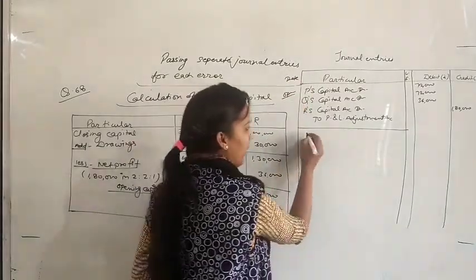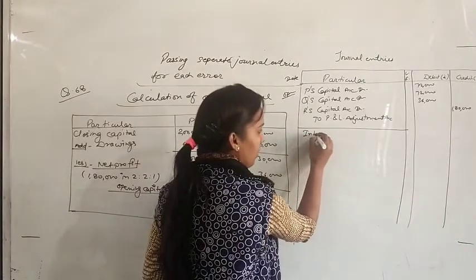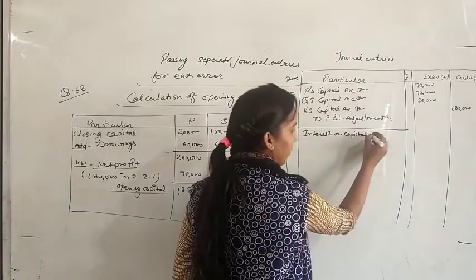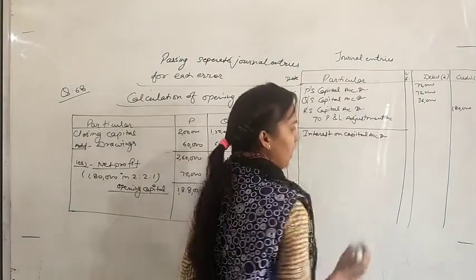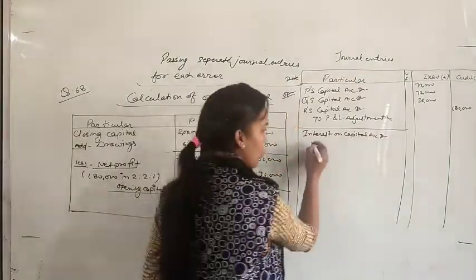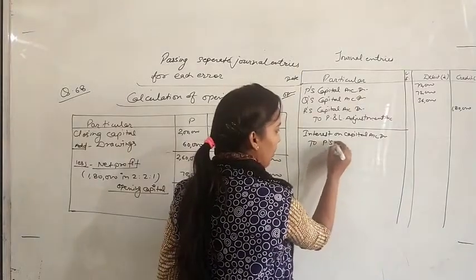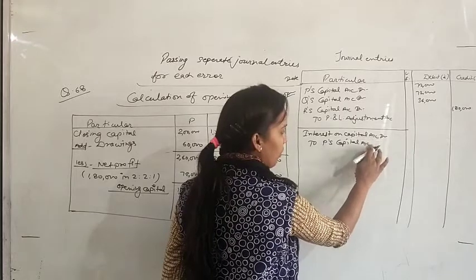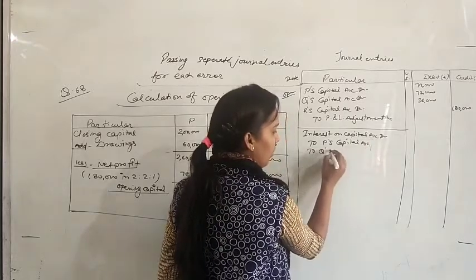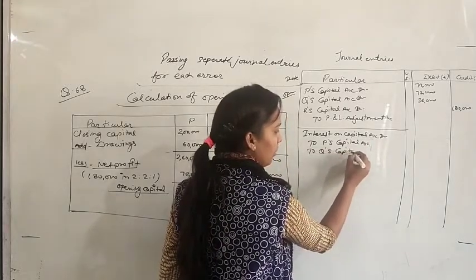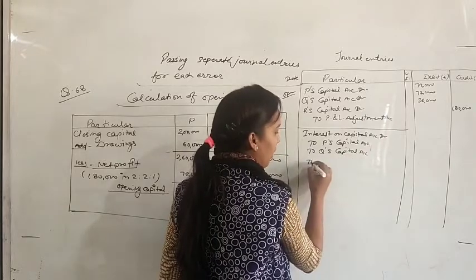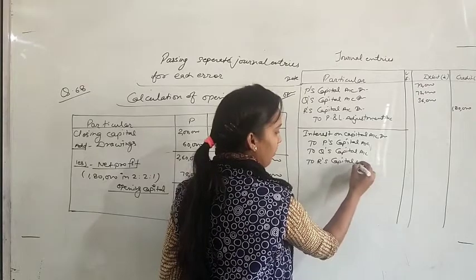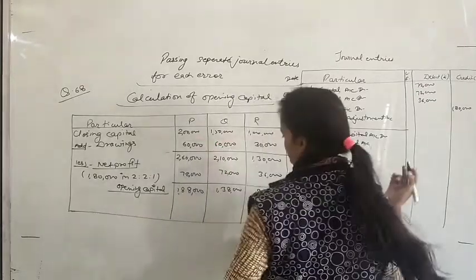Okay. Yes, the second entry we will give is for interest on capital. So interest on capital account debit. Interest on capital will increase their capital accounts, so partners' capital accounts will be credited here. Interest on capital account debit to P's capital account, to Q's capital account and to R's capital account. Total interest on capital we still don't know.